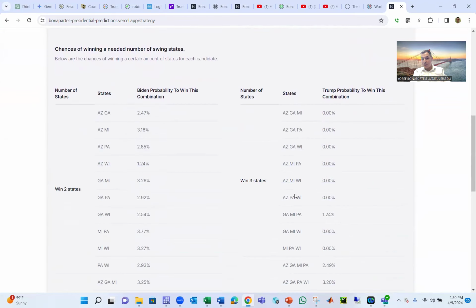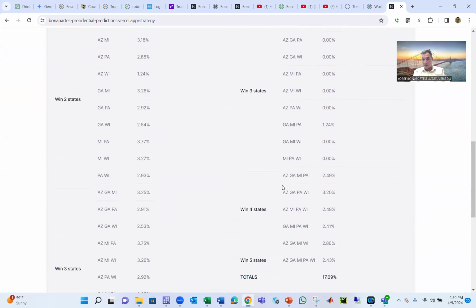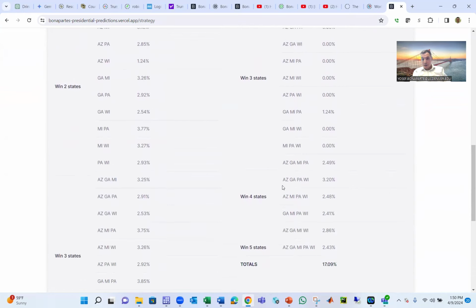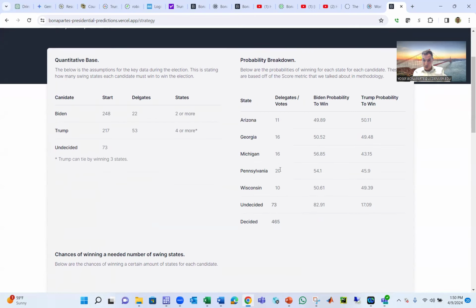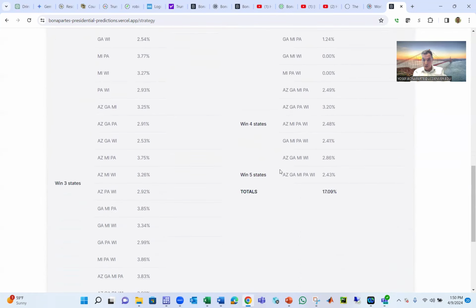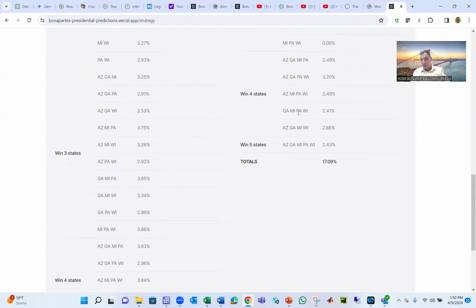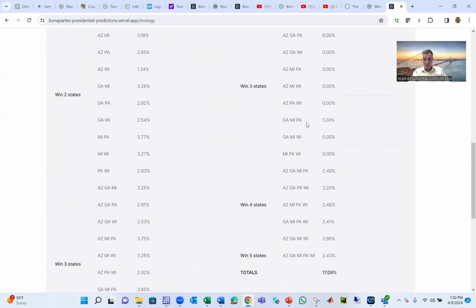Trump, he can tie if he wins Arizona, Michigan, Wisconsin, he might tie, but 3 states. 3 states for him to tie, it has to be Georgia, Michigan, Pennsylvania. Sorry, Georgia, Pennsylvania, and Michigan. If you add them together, he will have 269. But in order to win, he needs to have 4 states. He has to, from the 5 undecided, win 4 or more, or 5 states.